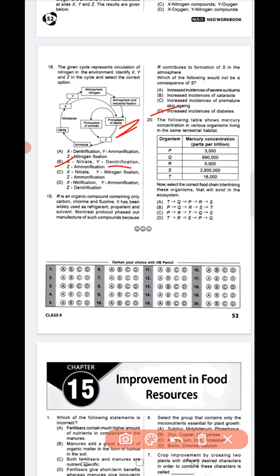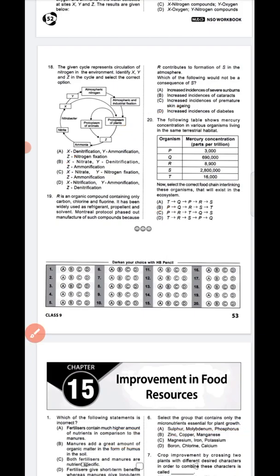Increased the incidences of diabetes. Last question, question number 20. The following table shows mercury concentration in the various organisms living in the same terrestrial habitat. So question number 20, option C is the correct answer. P to R to T to Q to S. Okay, this is the correct answer.